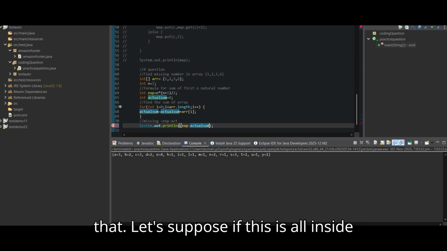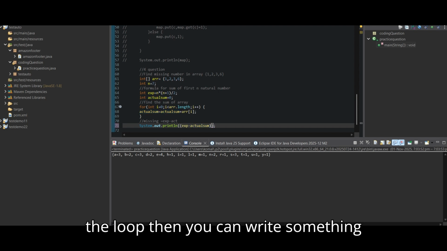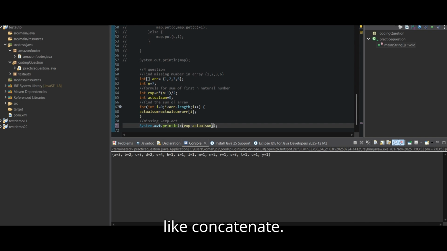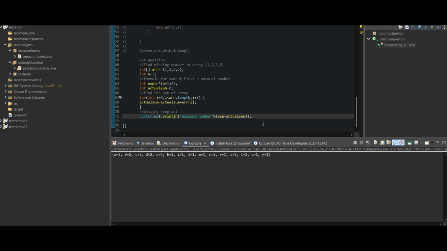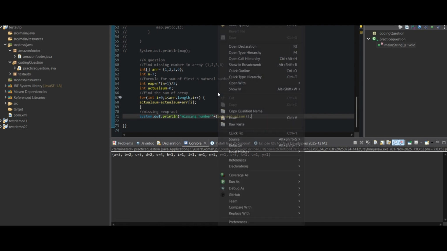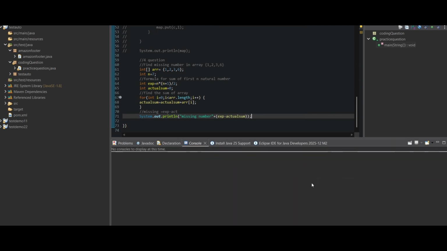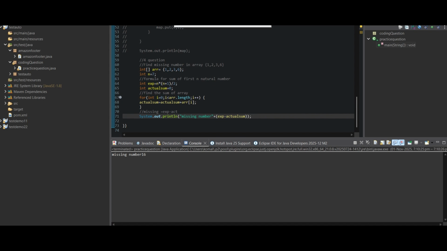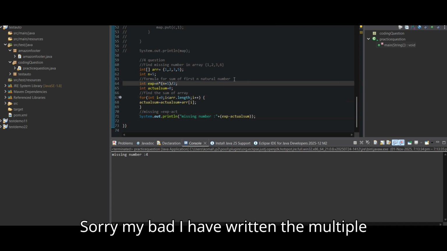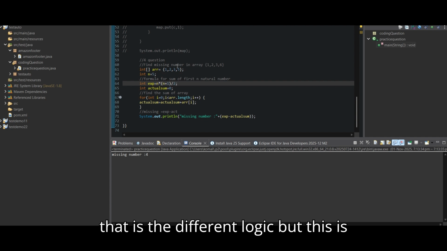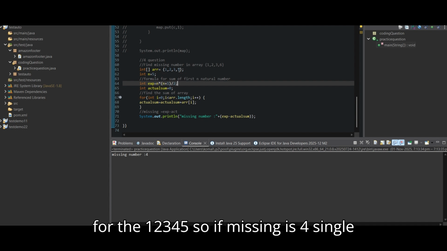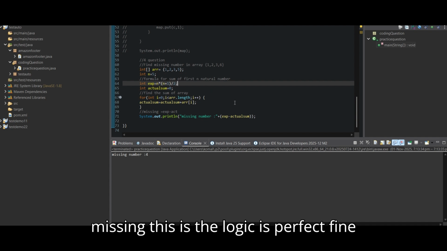If you want more enhanced insight, you can do it like that. Let's suppose inside the print, you can write something like concatenating "missing number". Then it will print out. Let's see. Sorry, my bad, I have written the multiple. That is a different logic, but this is for 1, 2, 3, 4, 5. So if missing is 4, a single missing number, this logic is perfect, fine.